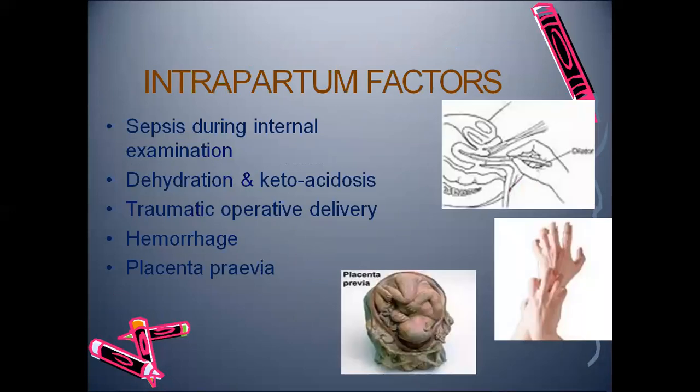Now, there are some intrapartum factors, like during the internal exam. For example, during labor, if a per vaginal examination or rupture of membrane has been performed, and proper asepsis is not maintained, then it can cause puerperal sepsis. Then dehydration, ketoacidosis, traumatic operative delivery, any hemorrhages, placenta previa. All of these can lead to puerperal sepsis. These are the intrapartum factors.